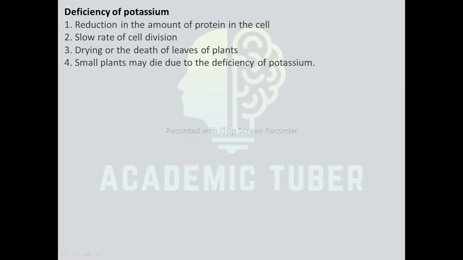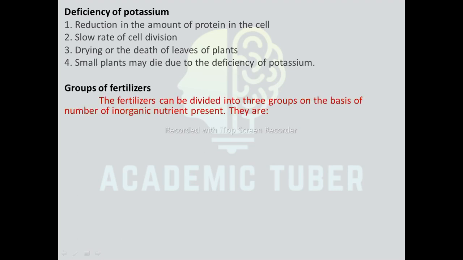Deficiency of potassium. Reduction in the amount of protein in the cell, slow rate of cell division, drying or the death of leaves of plants. Small plants may die due to deficiency of potassium.